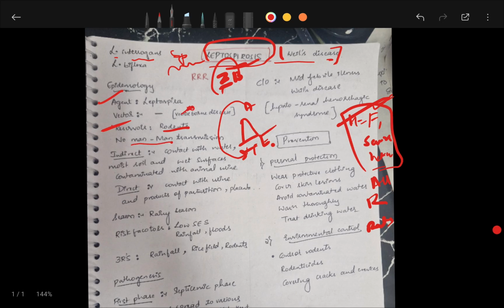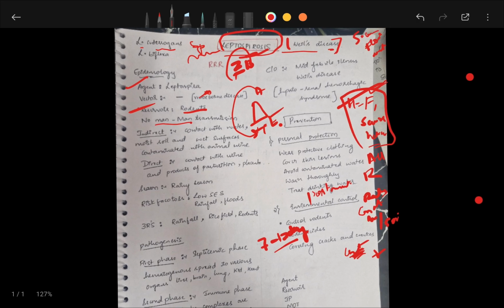Mode of transmission: contact with contaminated water or soil. Entry is through cuts and abrasions, anywhere there is a breach in the intact epidermis. Floodwater is a major source of transmission in India. Incubation period is from 7 to 12 days. The post-monsoon months are the most important time when it occurs.